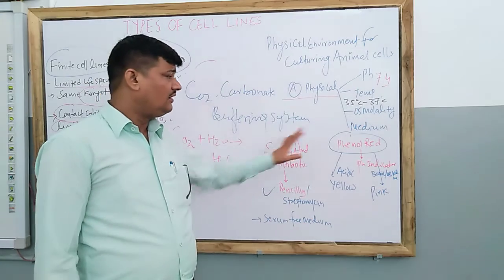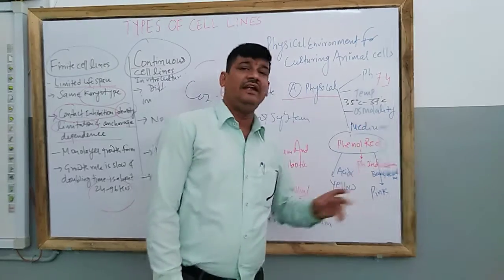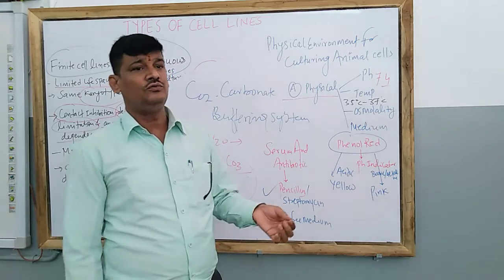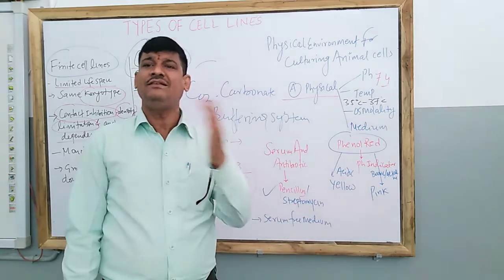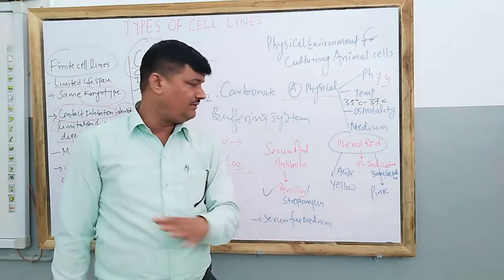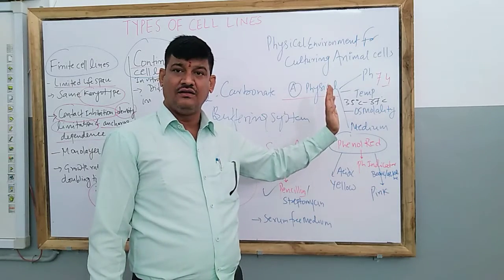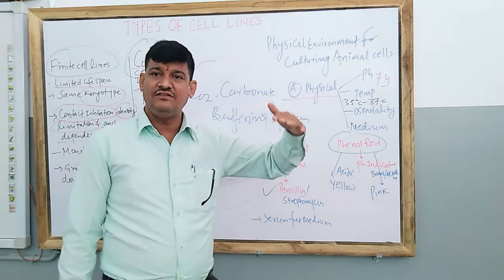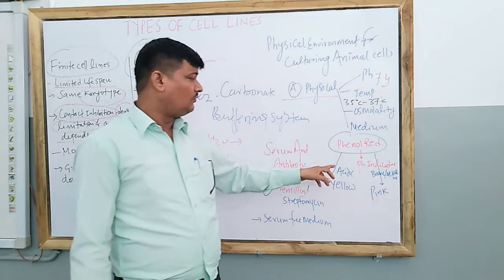This is the one. Now what is the role of phenol red in the medium? Actually, phenol red is an indicator. It is used to distinguish between acidic and basic medium, that is acidic or alkaline medium. Suppose a nutrient or culture medium is there and its pH changes. So what happens?